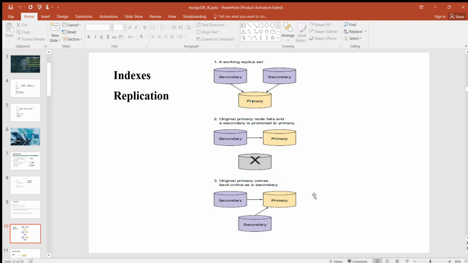What makes replica sets unique is their support for automated failover. If the primary node fails, the cluster will pick a secondary node and automatically promote it to primary. When the former primary comes back online, it will do so as a secondary. As shown in the figure, there are a primary and secondaries. If the primary goes down, a secondary will take over. As soon as the old primary recovers, it works as a secondary.